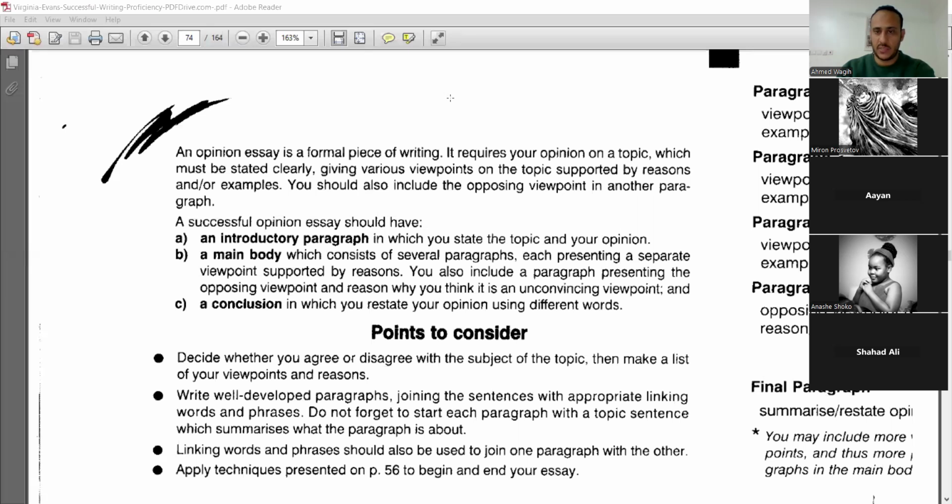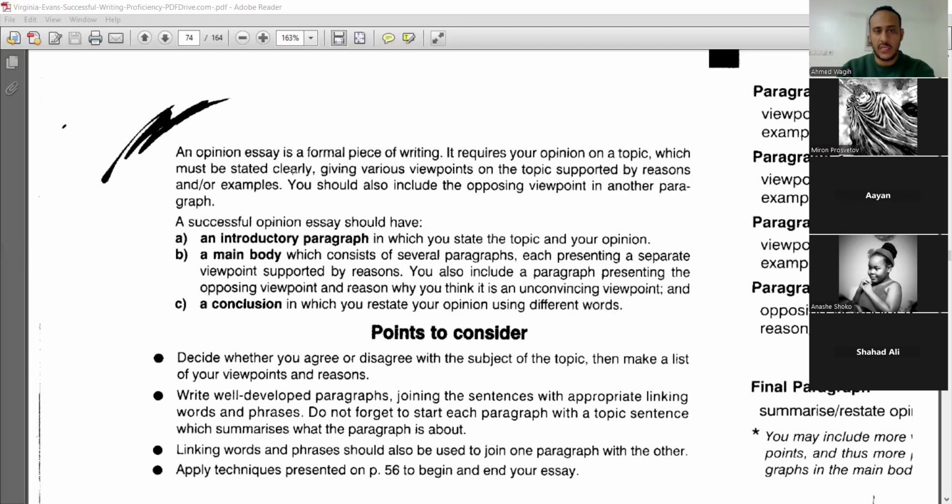Because we say it's a formal piece of writing, it has some features. You know the features of using formal writing. Perfect. All of you answered, and you know the features as well. We will discuss this together today, and I will remind you of the outline of opinion essays. We will read an example, and the new thing that we will add is the new linking words and phrases that might help us in writing an opinion essay.